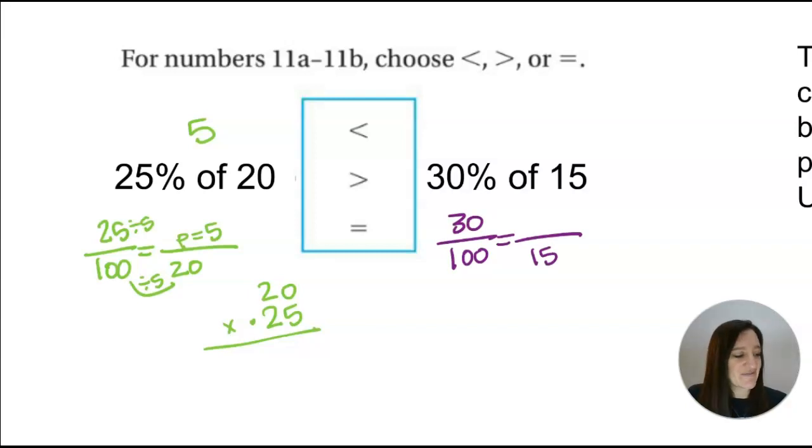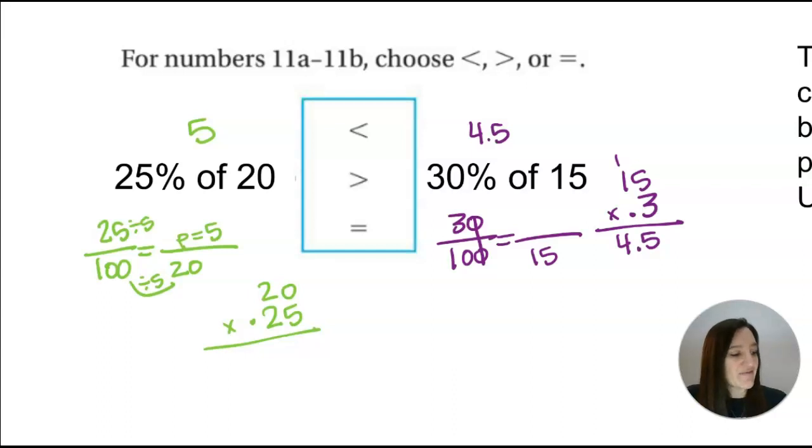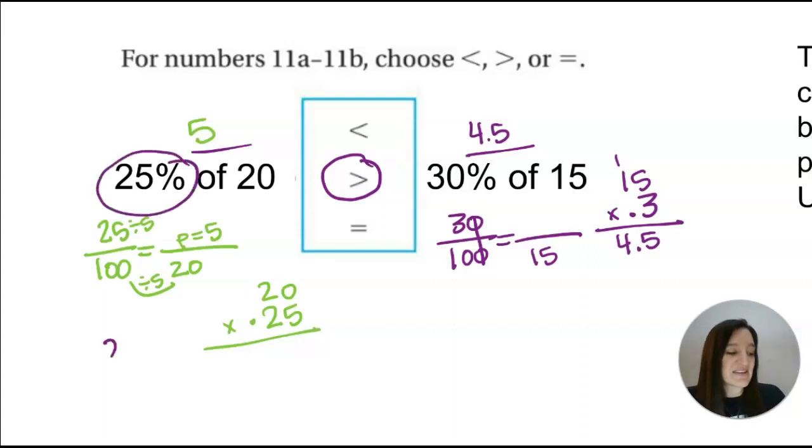Don't see a relationship for this one though. So this one actually might have to be the decimal way. So 30% is 0.3 times that by 15. And you get 3, 4, move the decimal over once, you get 4.5. So 5 is greater than 4.5. Ooh, I just remembered, 25%, we know that mentally is just divide by 4. So you could have also done the mental math strategy there. That's kind of cool.